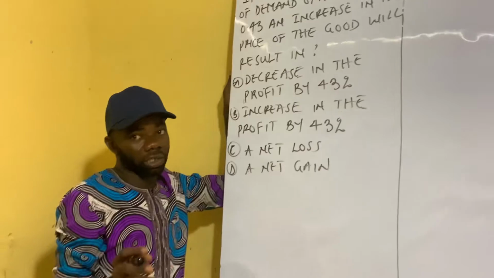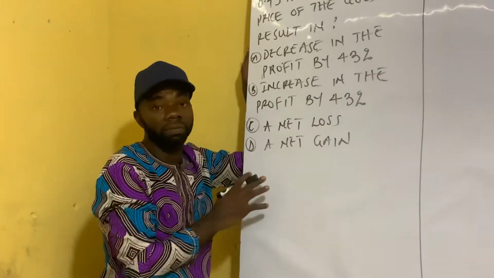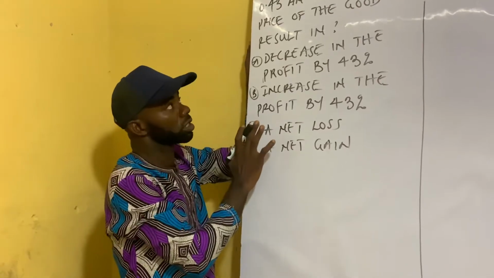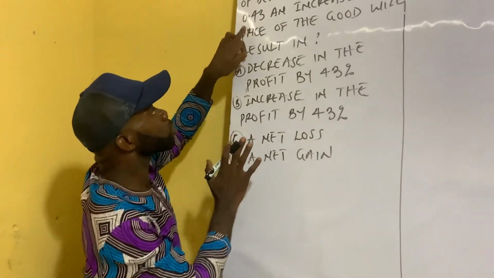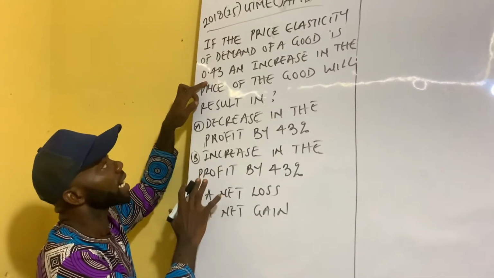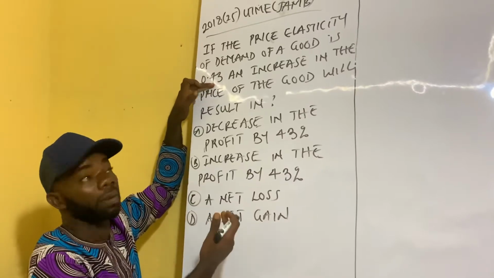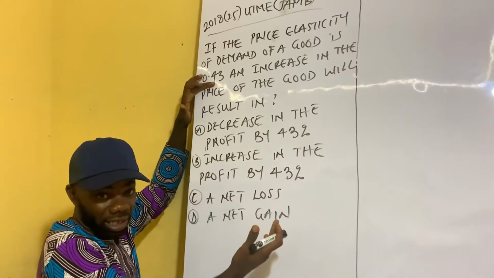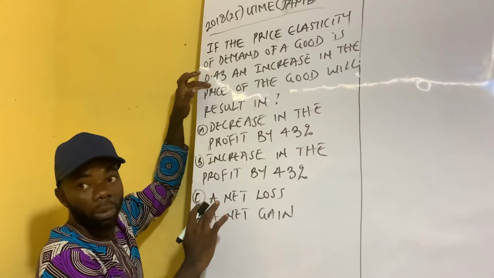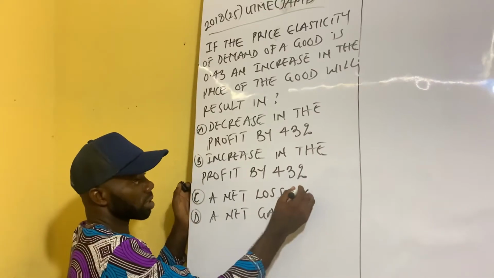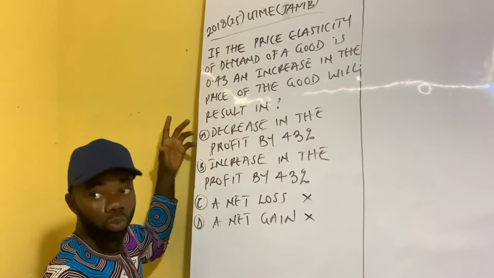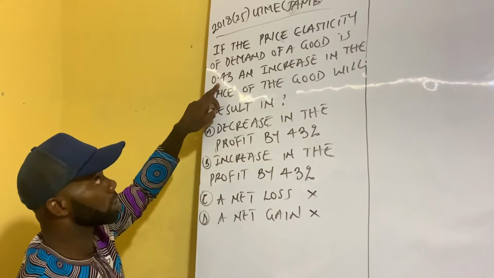Alright, the first thing I want students to understand is the use of the elimination method in this kind of question. Because we have 0.43, it means that the correct option must take this figure in it, since we're talking about elasticity, which deals with percentage. We have two options that didn't accommodate this, and that means they should be eliminated. After elimination, we have two which can be correct. We'll go back to the question.